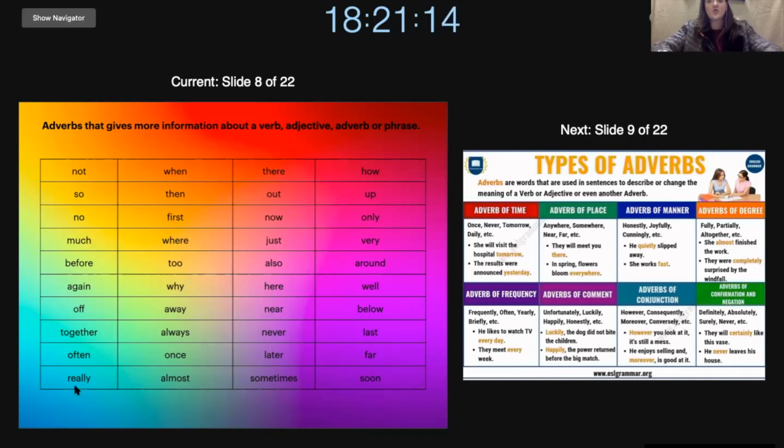Then we also have really. And really has many different ways of using. This can refer to someone not believing what you're saying. So, you told me that you visited America. Really? I can't believe that. That would be one way of using it. And then we also have, it is really important for you to listen and understand your teacher so that you can pass the exams. So, really will refer to an urgency or something very important.